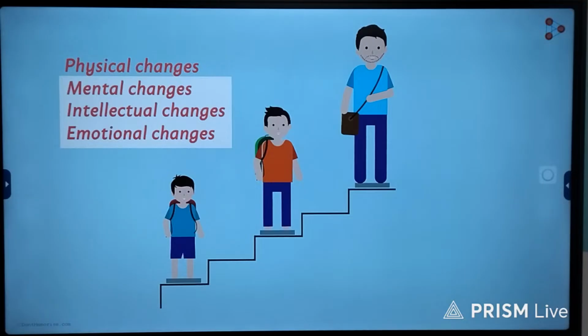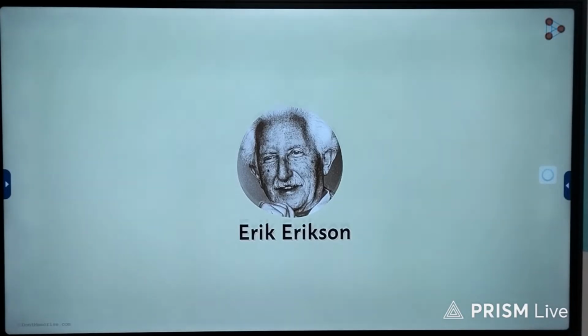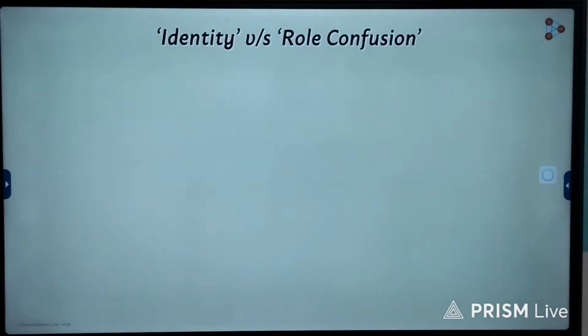In order to understand this, we need to take help of the theory put forth by the famous German American psychologist Erik Erikson. In his theory, the stage of adolescence is bestowed with the title Identity versus Role Confusion. Is the title self-explanatory? Yes, it is. It tells us what the adolescents go through.